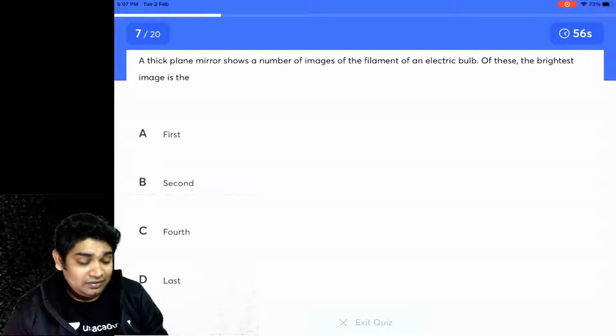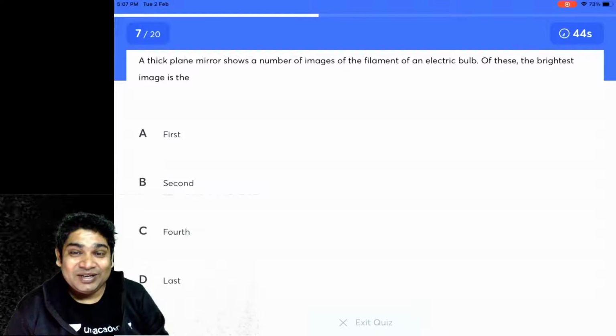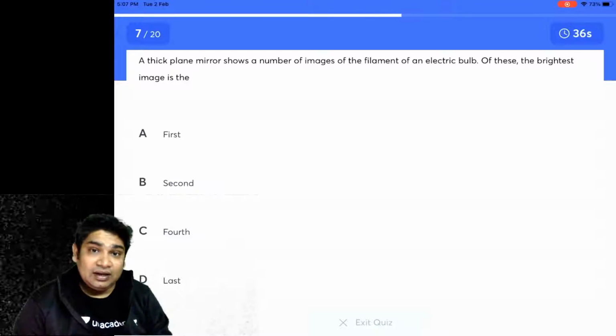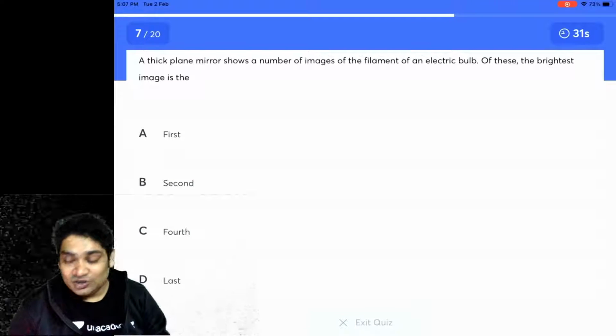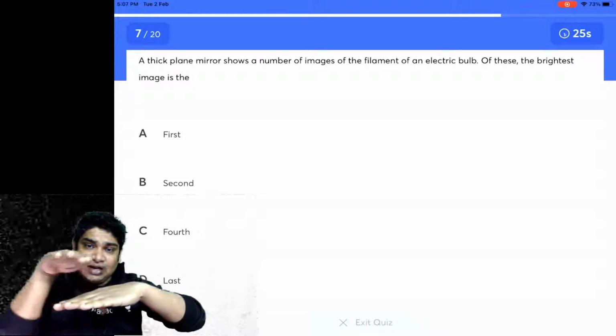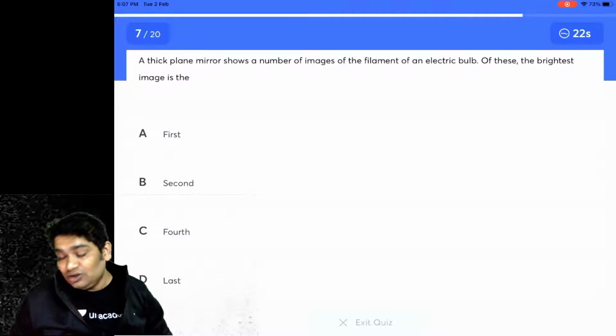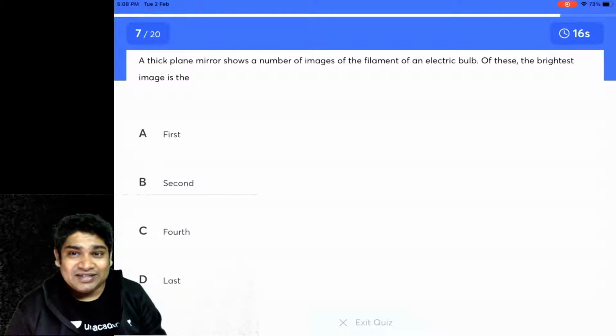A thick plane mirror shows a number of images of a filament of an electric bulb. Now, here you have to think why would a thick plane mirror show a number of images? I'll give you a hint. There would be reflections happening from the upper surface of the thick mirror. If you have a thick mirror, it has two surfaces, right? One is the bottom proper reflecting surface, one is the upper glass surface. The upper glass surface also causes reflections, so that will lead to multiple images. Again, you might have seen this question elsewhere also.